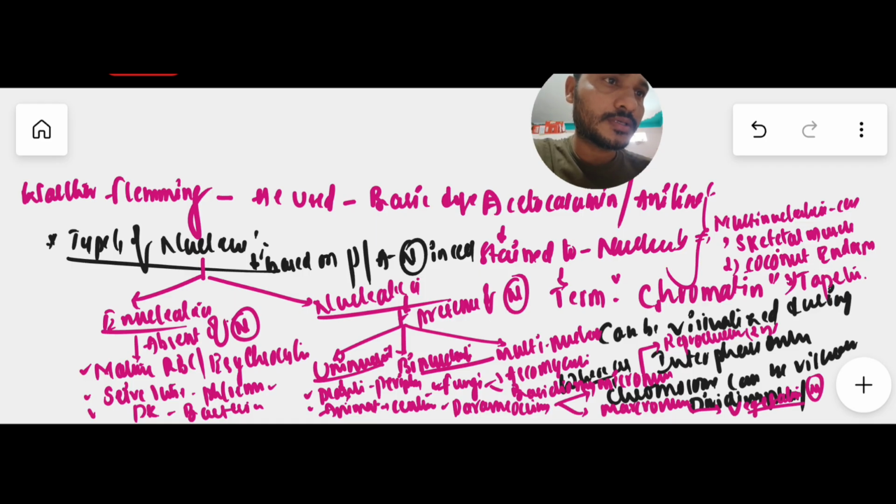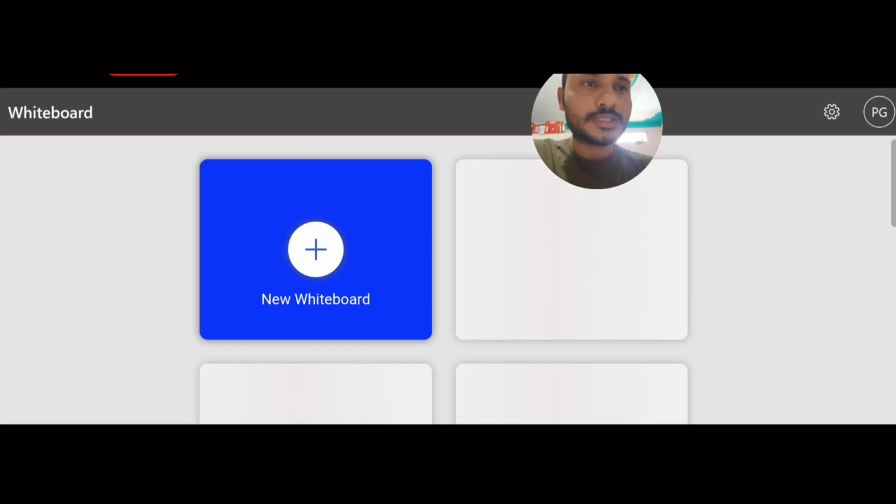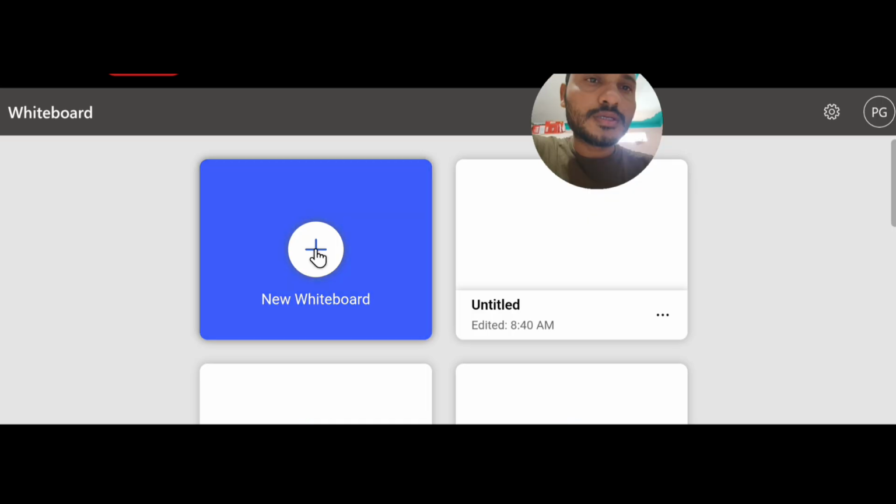So likewise in skeletal muscle, coconut endosperm, and tapetum, in these cells we have seen the multinucleated condition. This multinucleated condition is also called the coenocytic condition. Coenocytic, here I am writing coeno conditions. So the coenocytic or multinucleate conditions are seen in these organisms, especially skeletal muscle, coconut endosperm, and tapetum, the innermost layer of the microsporangium or anther wall. So this is all about the different types of nucleus based on the presence or absence of nucleus in the cells. Now again we move on to another type of nucleus, which is mainly based on the nuclear membrane.